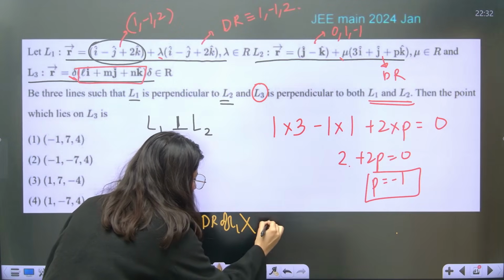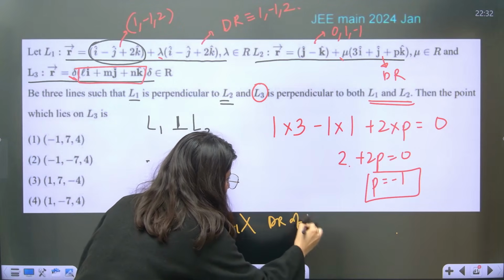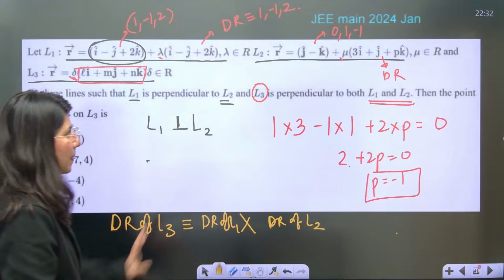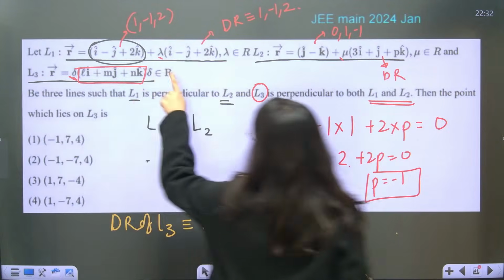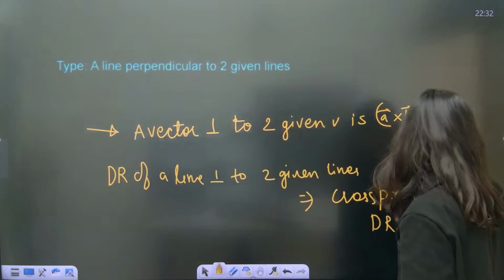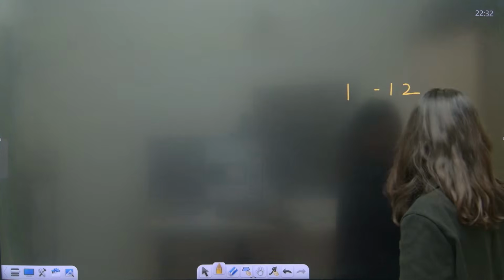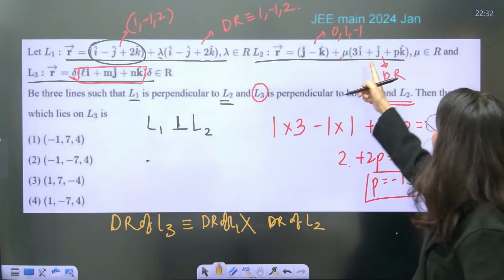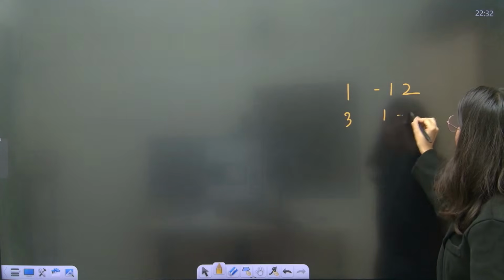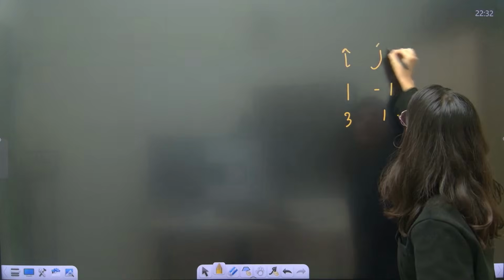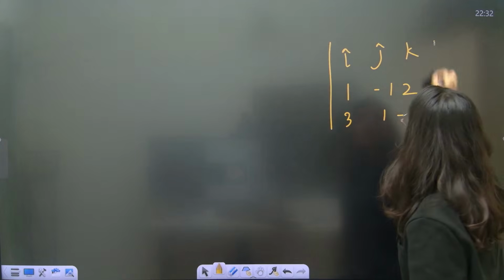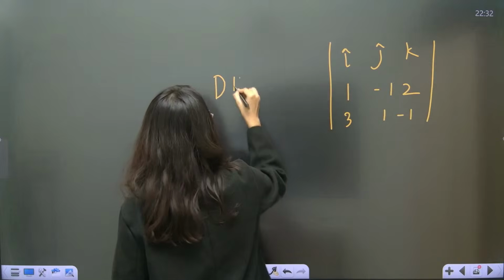Now you have the direction ratio 1, -1, 2. Next, 3, 1 and -1, because p is -1. Using i, j, k, this gives the direction ratio of line 3.